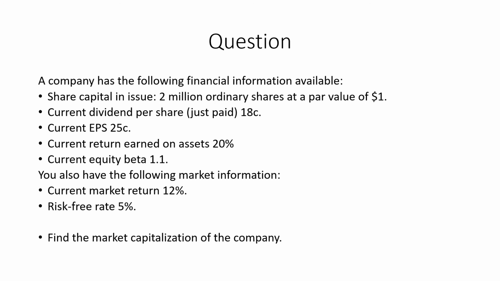Current return earned on assets is 20%, and current equity beta is 1.1. You also have the following market information. Current market return is 12% and the risk-free rate is 5%. Find the market capitalization of the company.